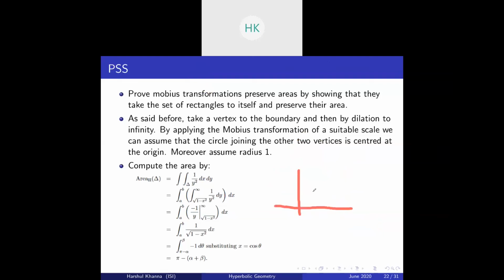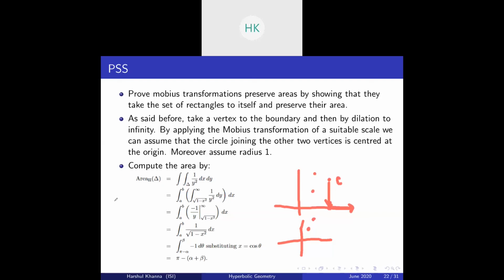Suppose we are given these three points A, B, C. What we do is basically map this C to the real axis, to a boundary point, by Mobius transformations. Now what you have is basically two points. By the way, when you reach this point at the real axis, you apply dilation to it, again a Mobius transformation, to move it to the point at infinity.